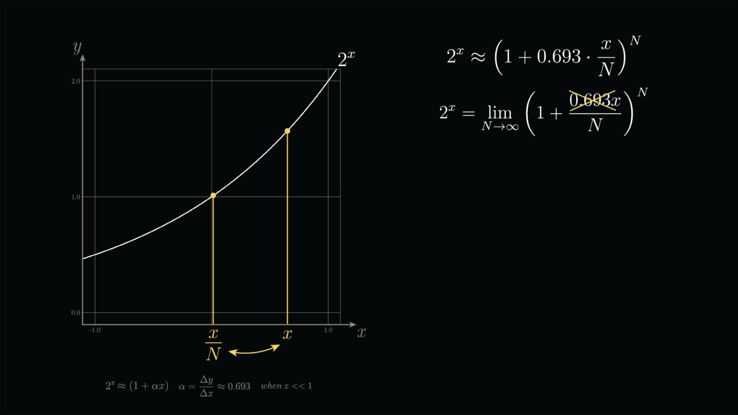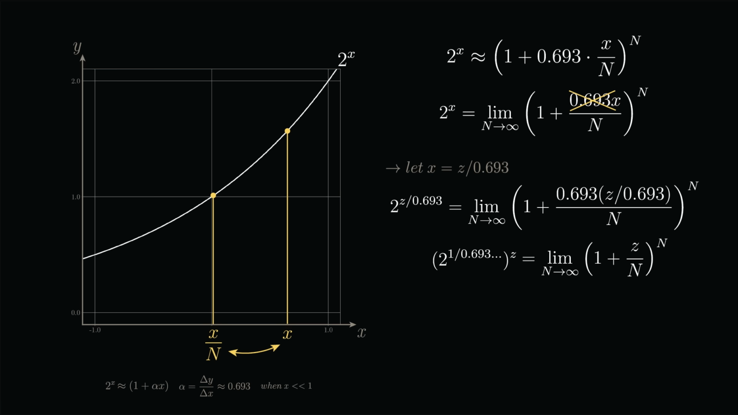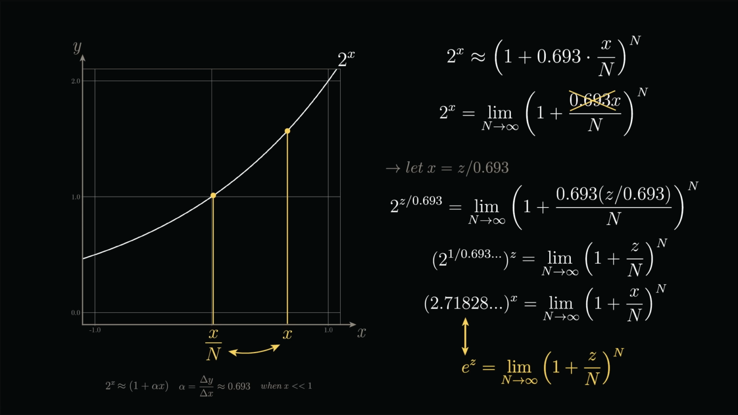The way this is typically handled is to make the slope term equal to 1 by changing our base. If we define a new variable, x equals z divided by 0.693, and substitute, we're left with a simpler expression on the right and a new base of 2 to the power of 1 over 0.693 on the left. Given more decimals of precision for alpha, our new base evaluates to 2.71828, also known as the mathematical constant e.